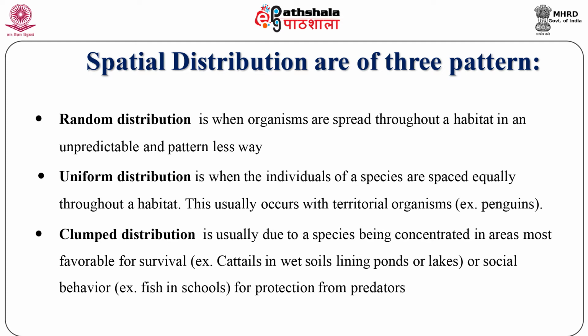This competition may be for space or for a resource such as moisture or nutrients. For example, trees in a forest are spaced in a way that their canopies do not overlap above ground and the roots do not overlap below ground.